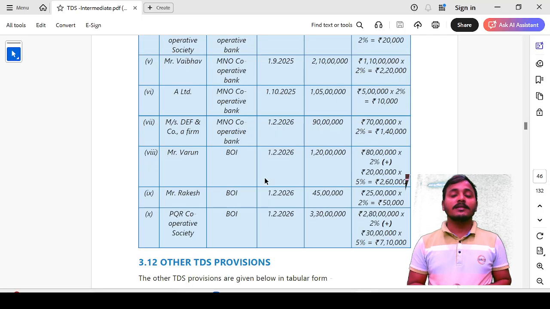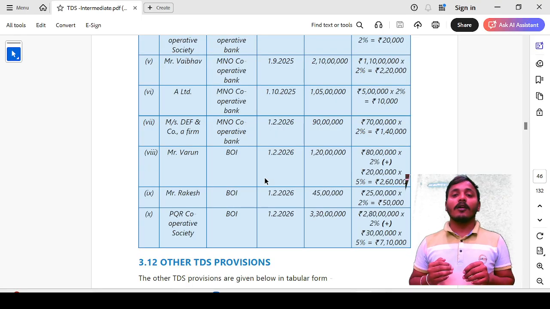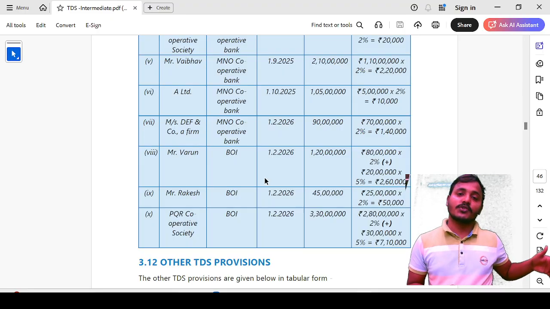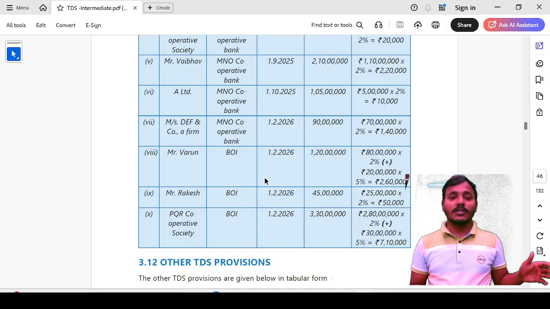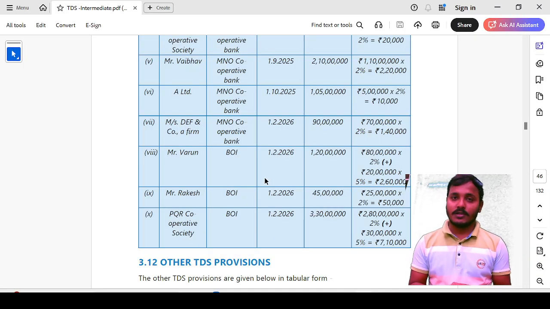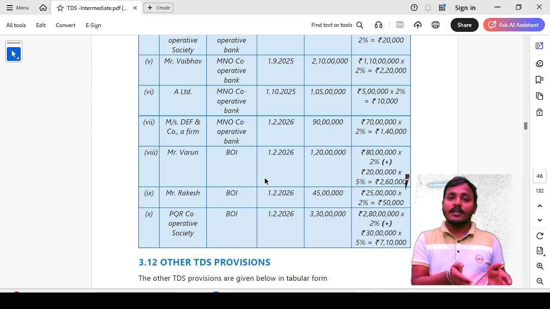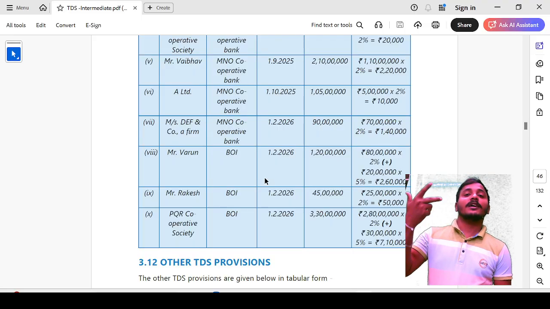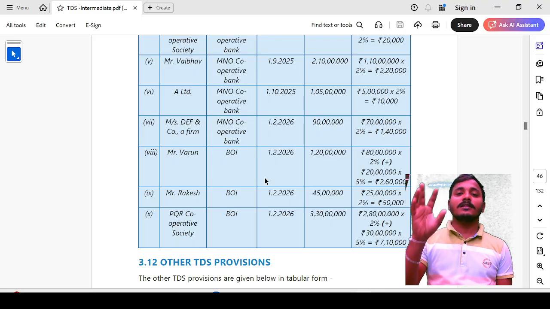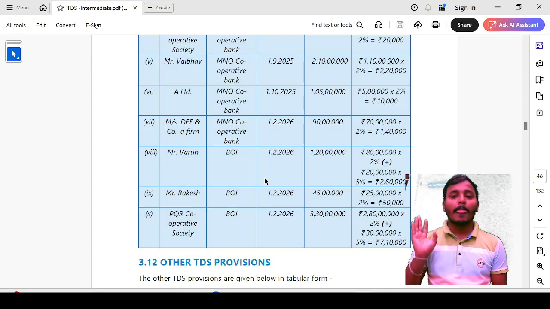Next question arises: if the person has not filed income tax return in the last 3 financial years, then the limit changes. Up to 20 lakh rupees there is no TDS. Exceeding 20 lakh rupees up to 1 crore rupees, 2%. If exceeding 1 crore, then the 5% TDS rate will be applicable.